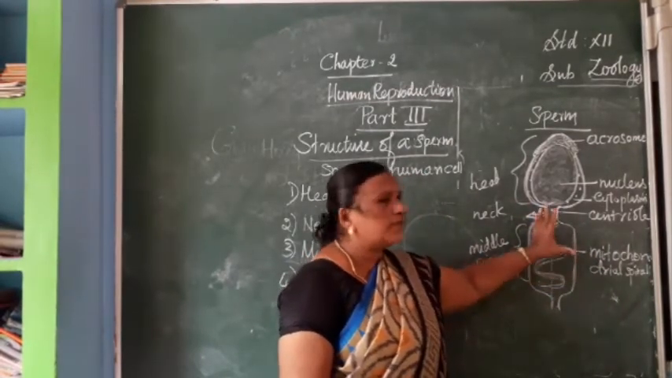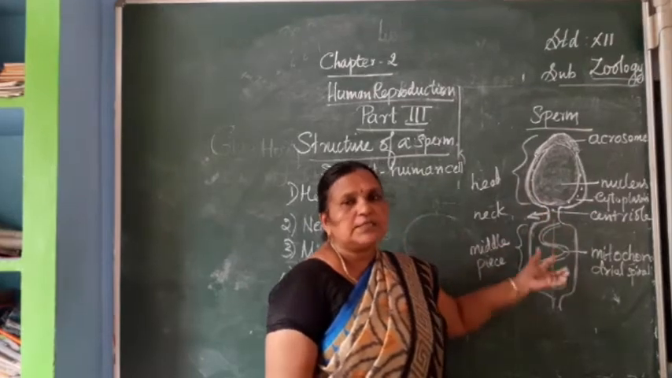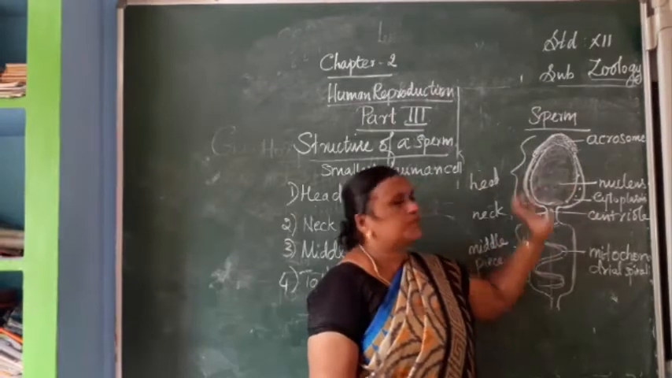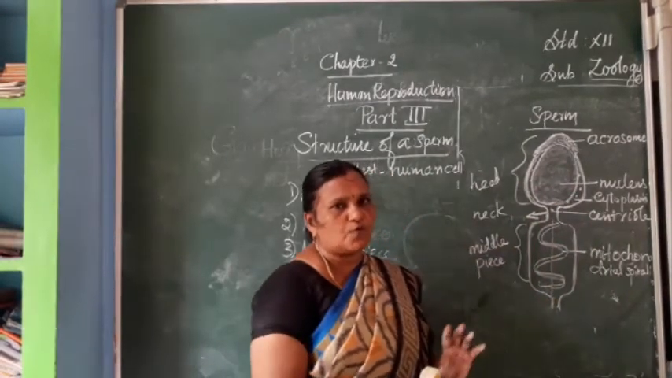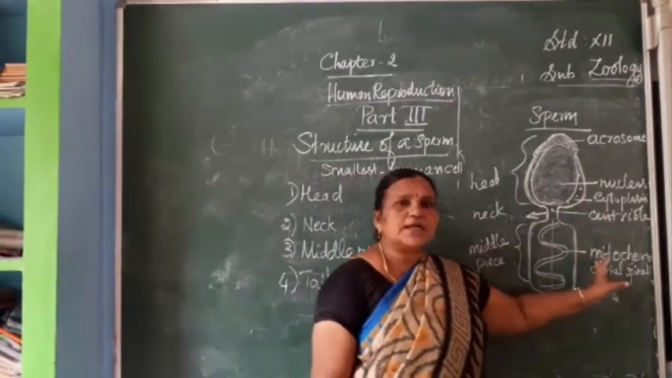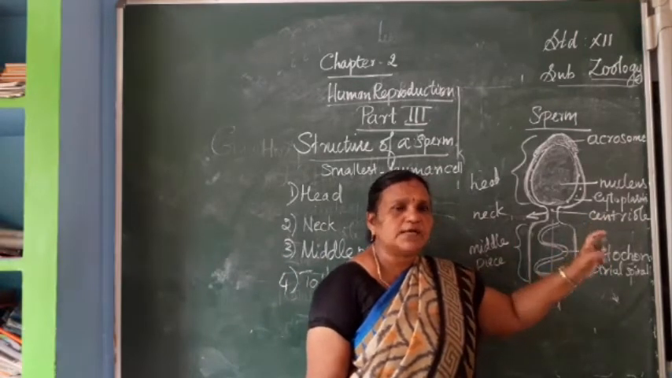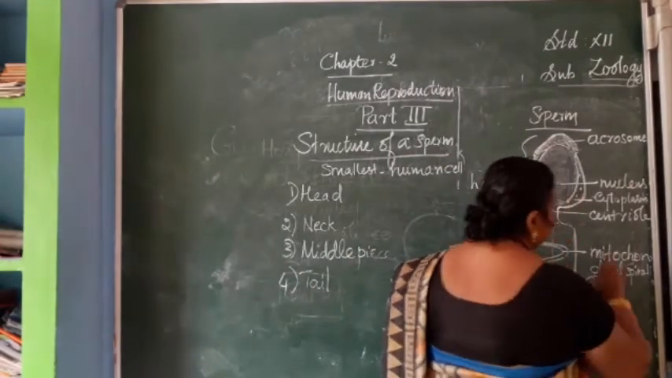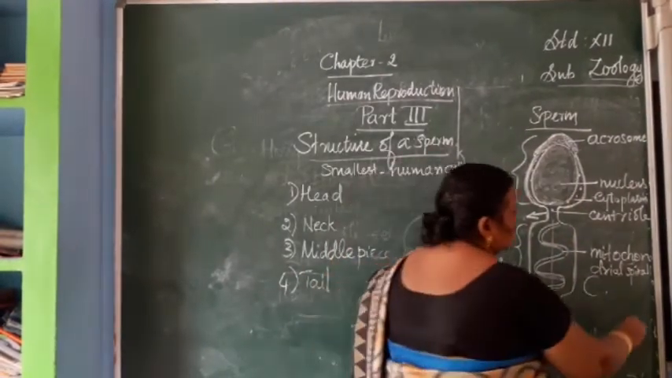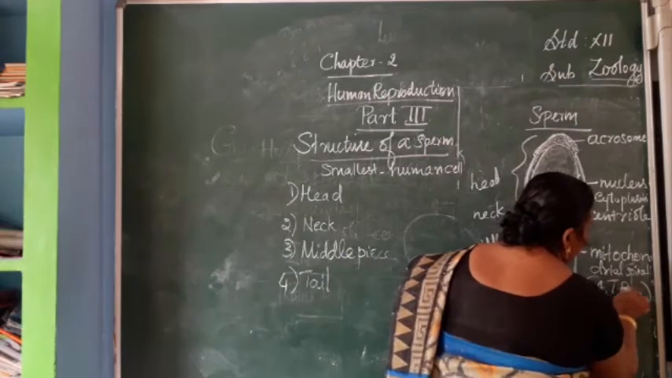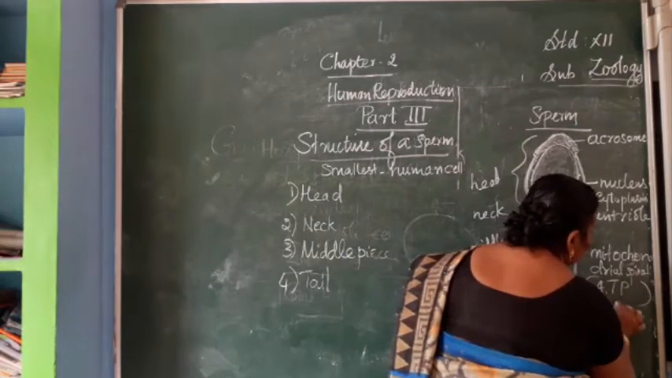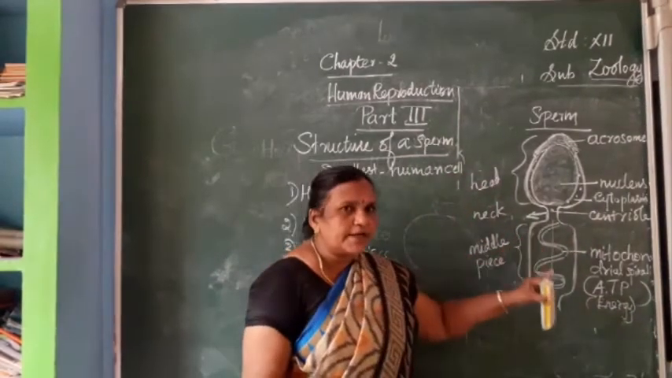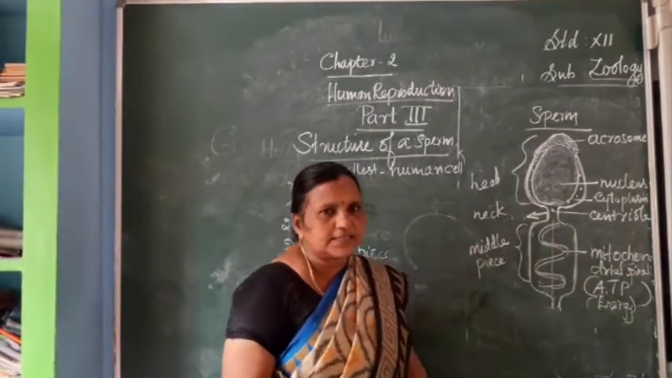During the movement of the sperm cell, this mitochondria is giving the energy for the motility of the sperm cell. When it is moving towards the ovum, at that time this mitochondria is giving full energy for the movement of the sperm. So the mitochondrial spiral is giving energy in the form of ATP during the movement. For the movement of this sperm, this mitochondria is giving the energy.